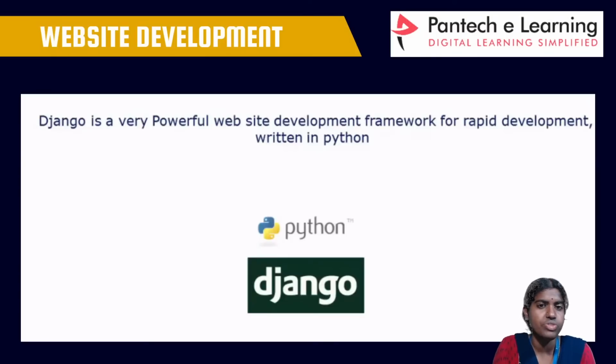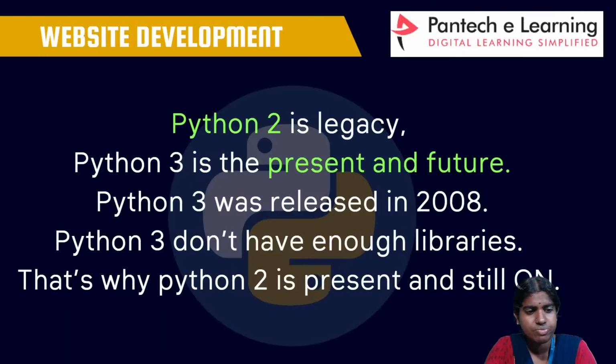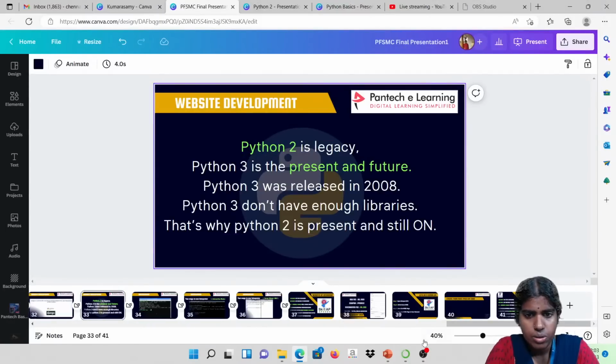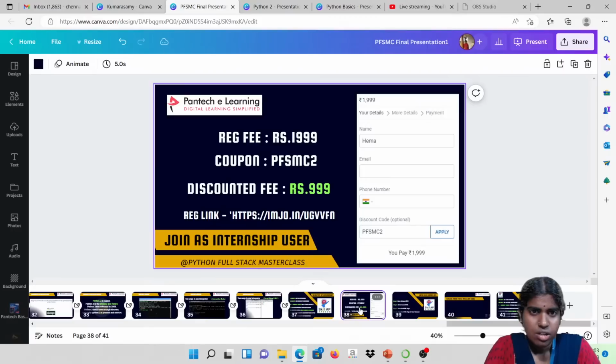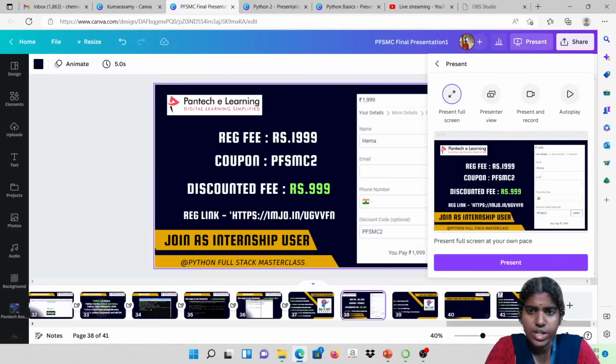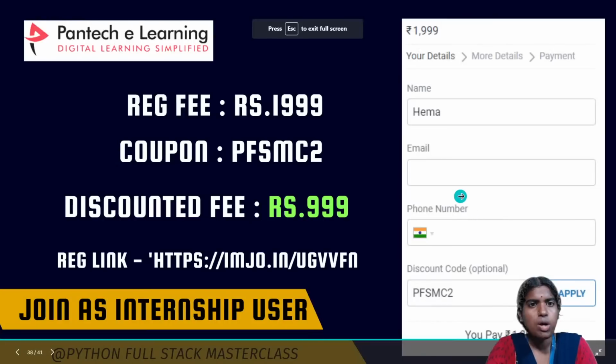So what is the use of this Django framework? It's a website development framework. It is written in 100% pure Python language. Clear with this? Till this part, whatever I am speaking, everything is clear.